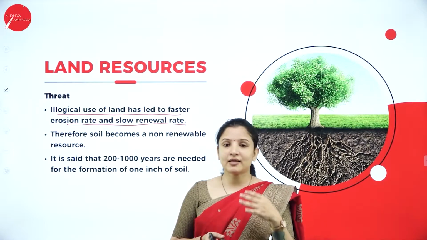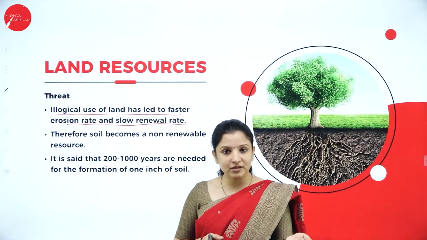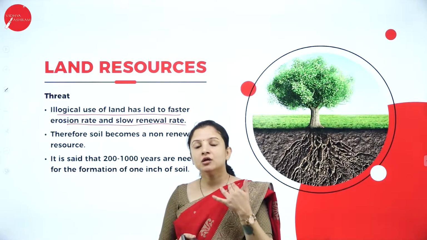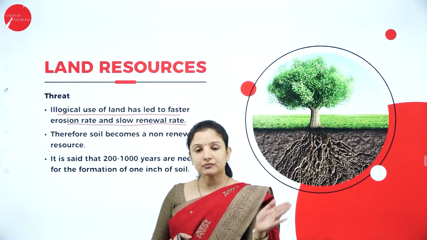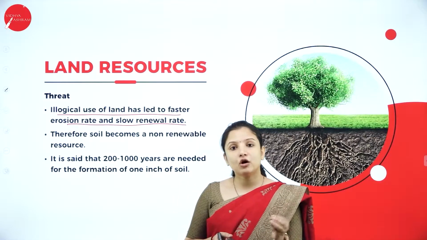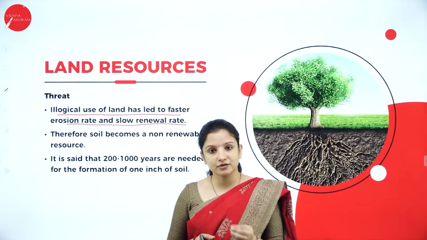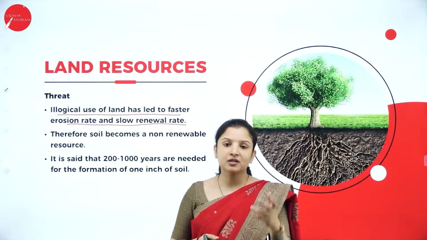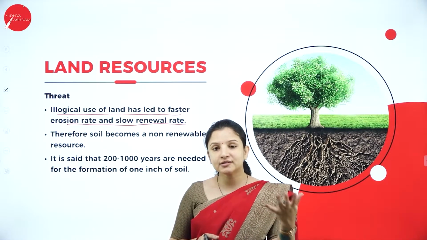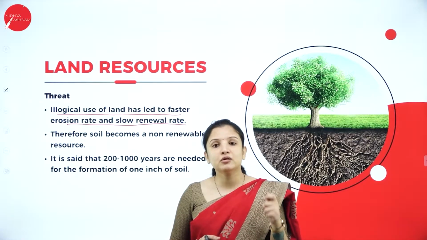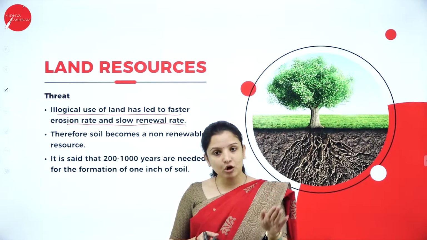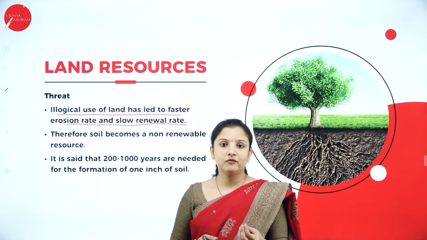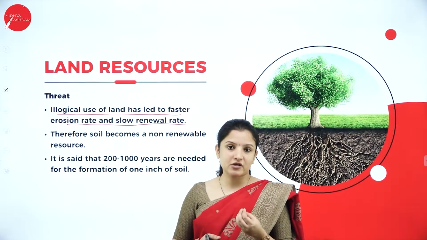So do you think that the industries, the houses, the roads and all that you build can prevent soil erosion? So what is soil erosion? Soil erosion is nothing but the movement of or the loss of the upper fertile layer of the soil because of the loosening of the soil due to human activities. So when you do all this construction work and all that, it will loosen the topsoil. So when the topsoil just erodes off, what will remain? The layers of the soil will remain, which is not good for cultivation and all that.